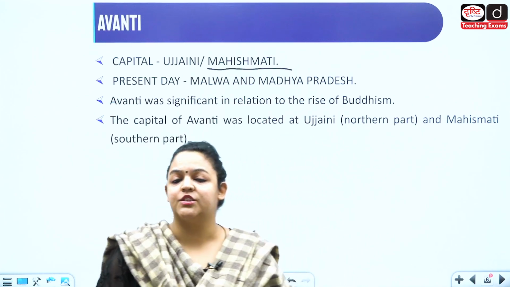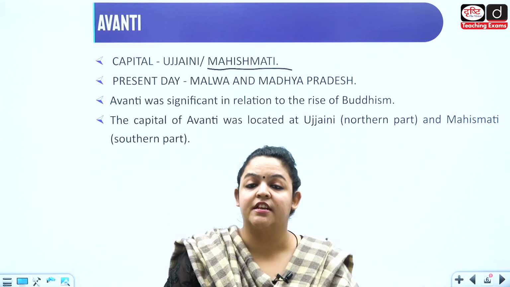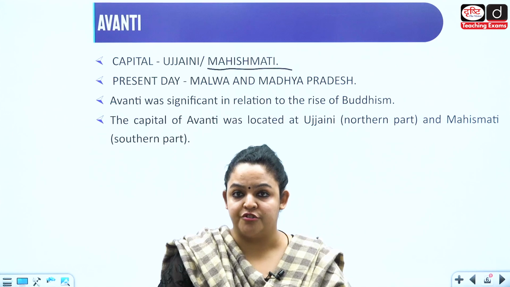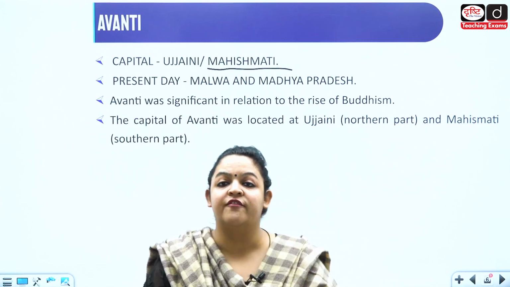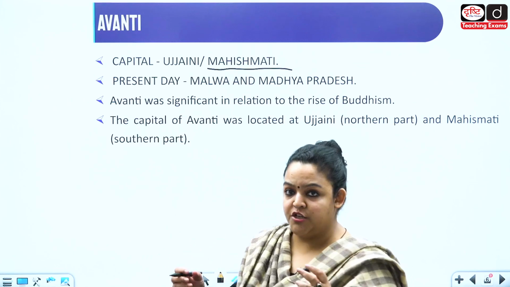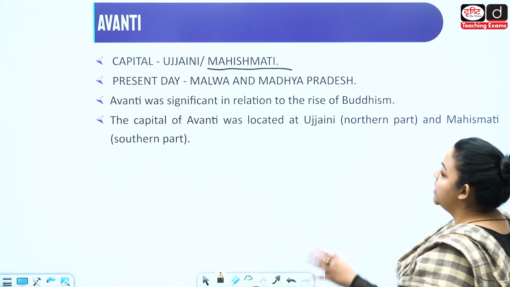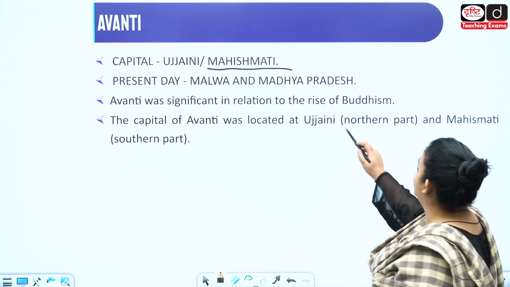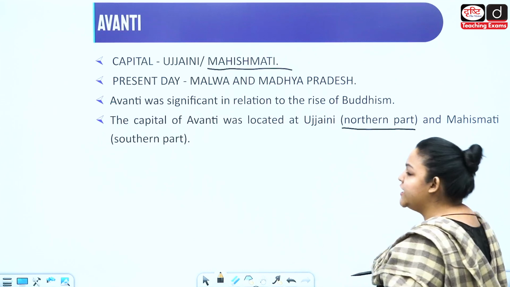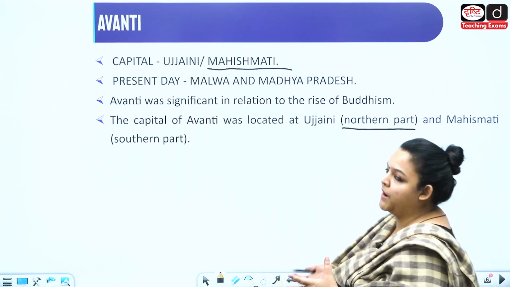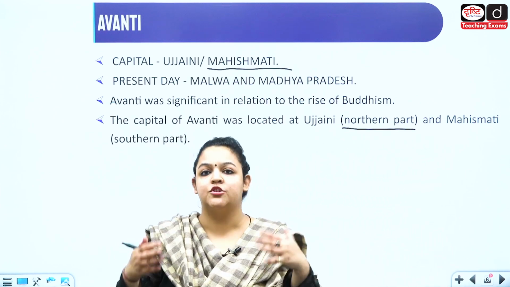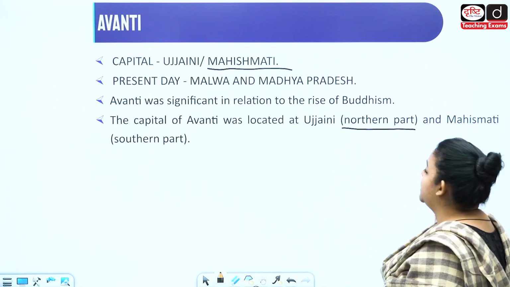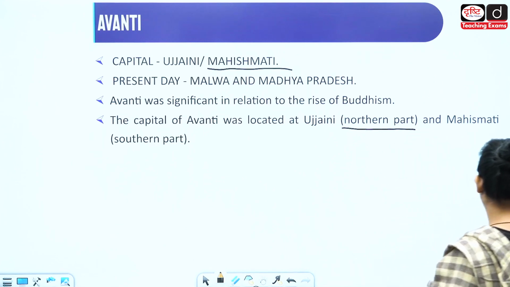Now why is it so important? It is important because it is in connection with the rise of Buddhism. So Buddhism here plays a very important role. It becomes one of the best known features that describes the Mahajanpad of Avanti. Now, the capital here also we have 2. Ujjaini actually was the capital of the northern part, and Maheshmati was the capital of the southern part of Avanti. So, it has 2 parts, 2 capitals here. Ujjaini is the northern capital and Maheshmati is the southern capital.